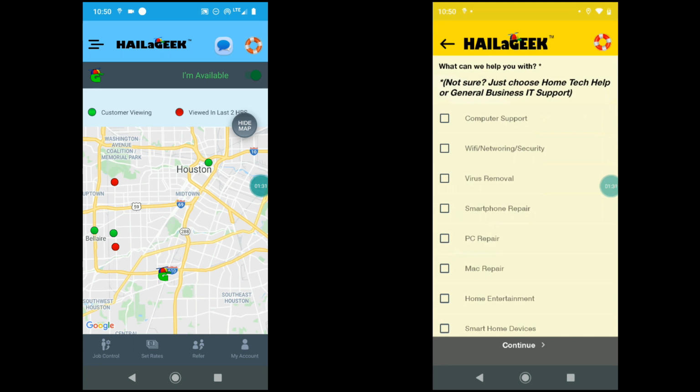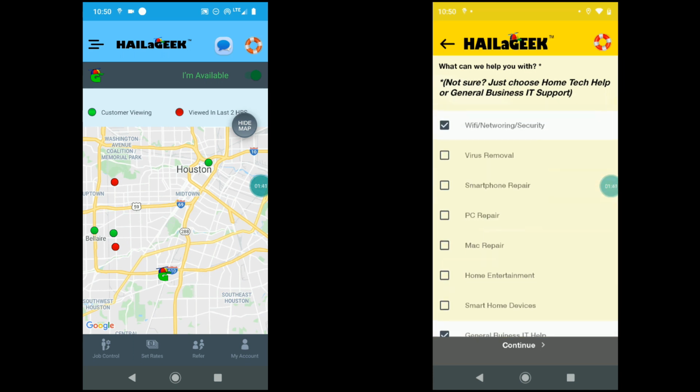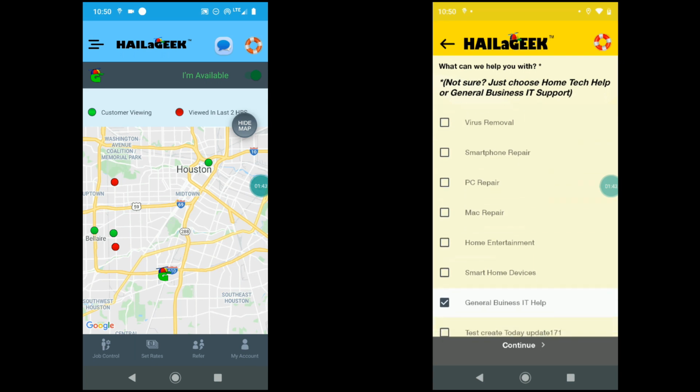Now it asks them what category of help they need. They could actually click several different categories if they needed to. Wi-Fi, PC repair, general business IT help. But for this demo, they're just going to click general business IT help. It's all they need right now. So they're going to click continue.